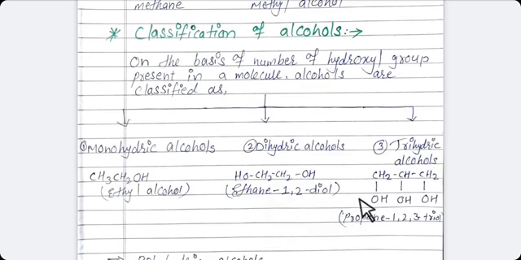Now the third one is trihydric alcohol. As you have seen in the example, trihydric alcohol contains 3 hydroxyl groups which are situated on different carbon atoms. Always remember students, in dihydric alcohol and in trihydric alcohol also, the OH groups should be situated on different carbon atoms. And trihydric alcohols are also known as triols or glycerols.